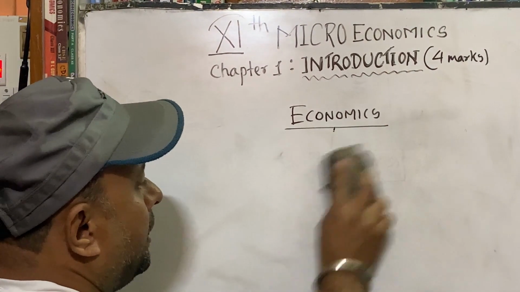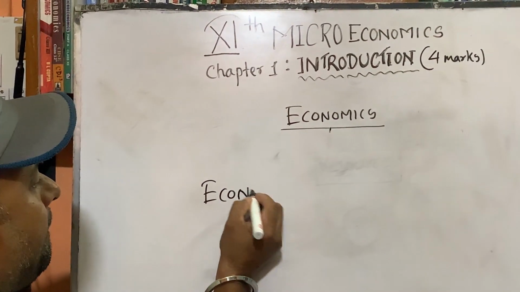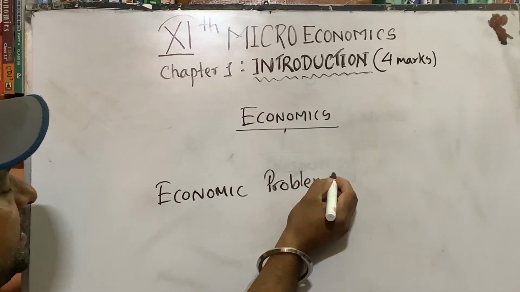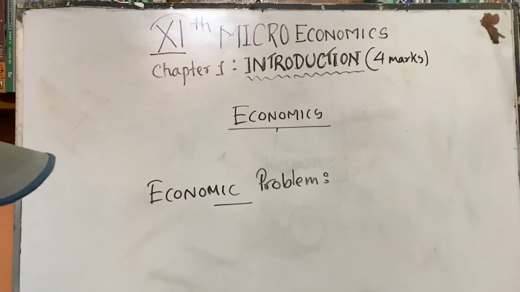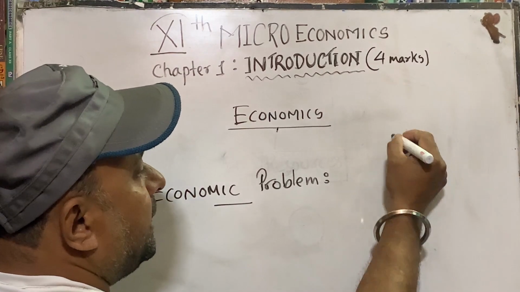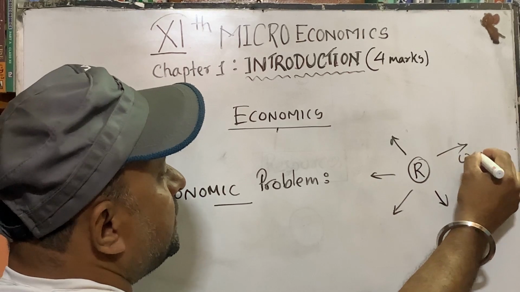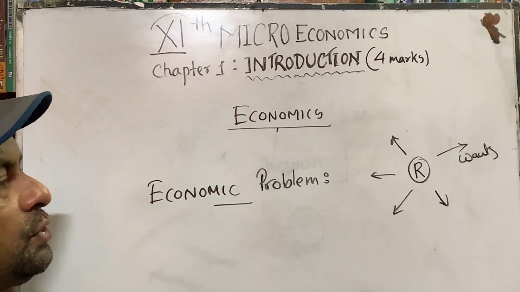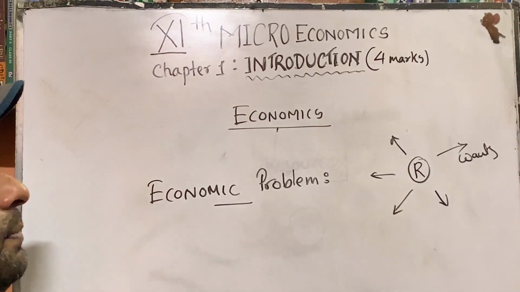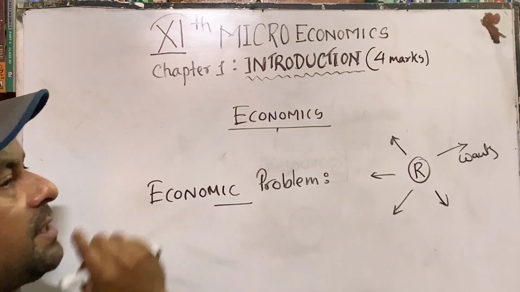Now, what is the economic problem? Economic problem means the problem every economy faces. Since our resources are very limited but our wants are unlimited and endless, there arises a problem. This problem is called the economic problem. By using limited resources, how we can satisfy our unlimited wants, this is the economic problem.